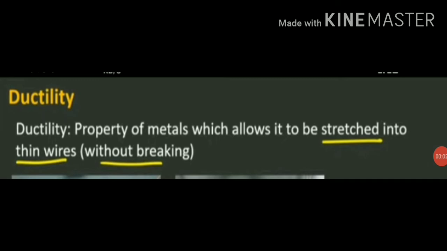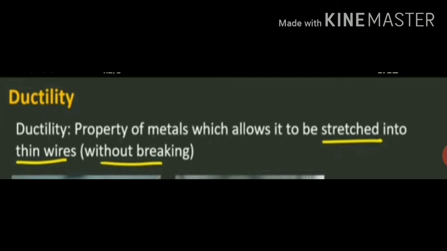Students, let's talk about another physical property, that is ductility. Most of the metals can be drawn or stretched into thin wires. The property which allows the metal to be drawn into wire is called ductility. Gold and silver are among the best ductile metals. Copper, aluminium, iron and magnesium metals can be easily drawn into thin wires, so they are very ductile.